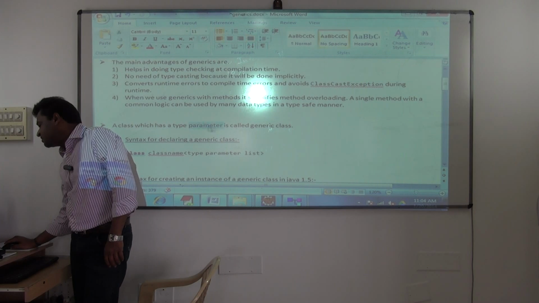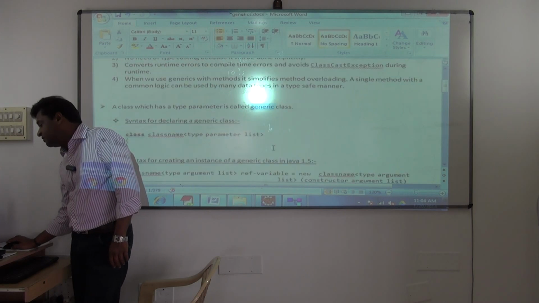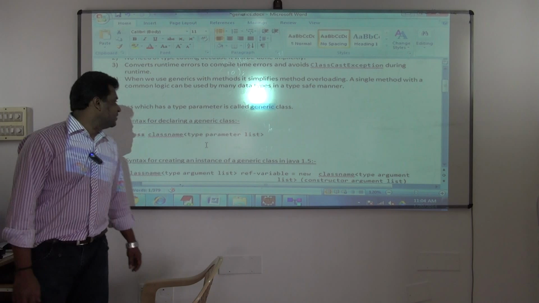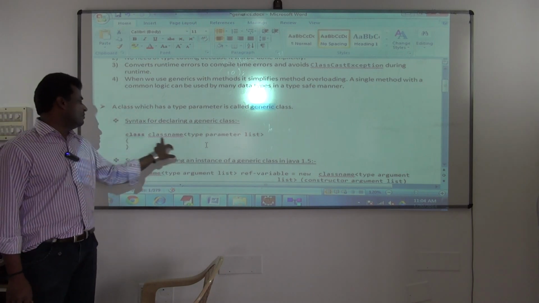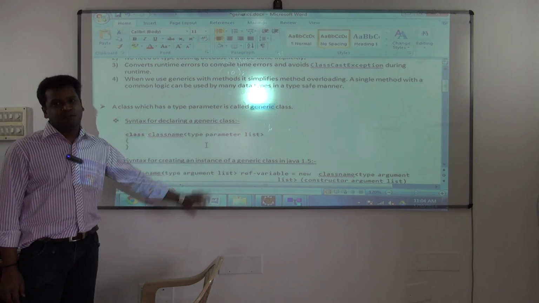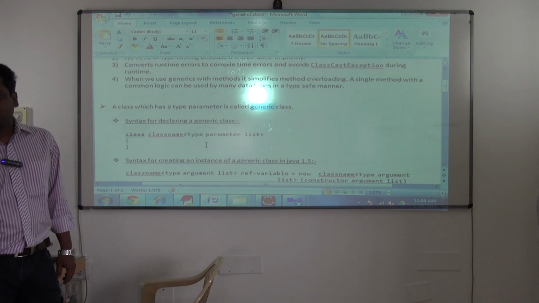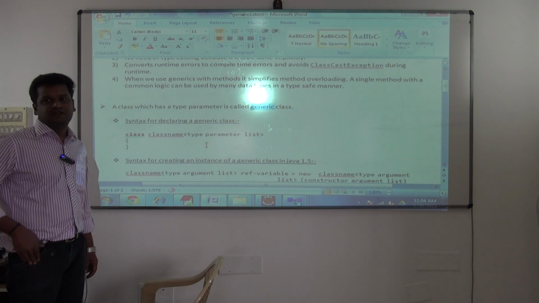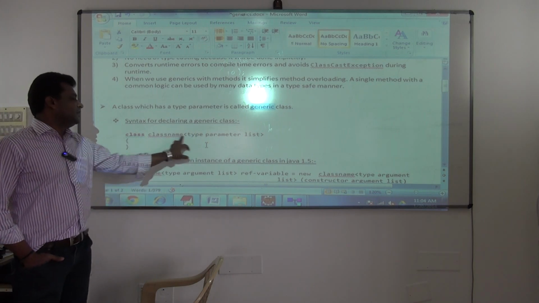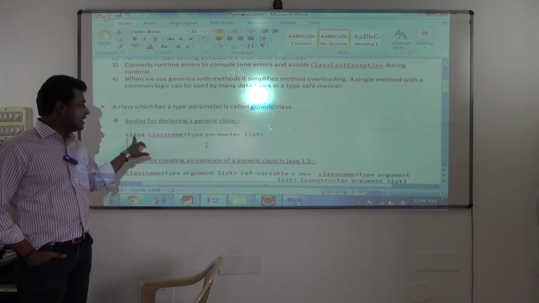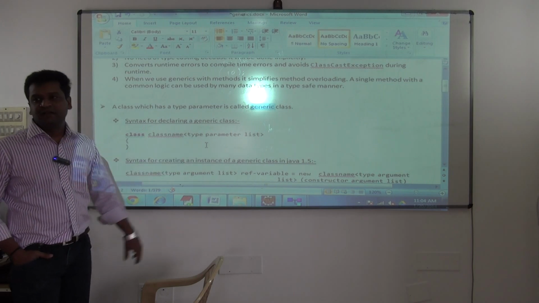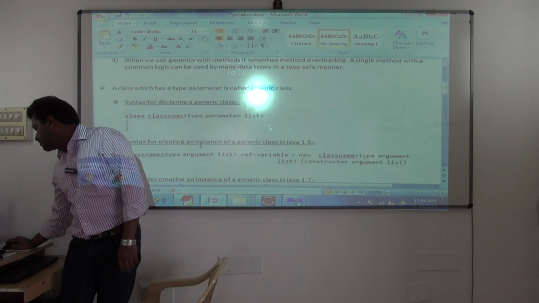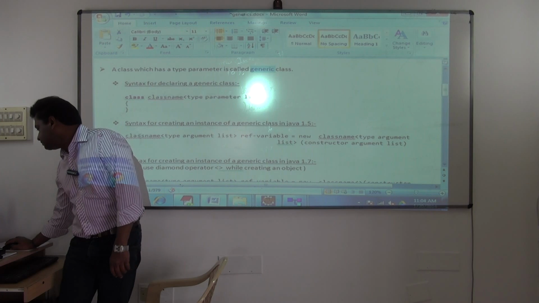Some more points now. See, a class which has a type parameter is called what? A generic class. And this is how the syntax is. Class name, type parameter list. Okay, till now I am using only one type parameter. I'll show you how to use more type parameters now. Understood? So this is the syntax: class name, type parameter list. Okay. Then next, how do you create an object of it?